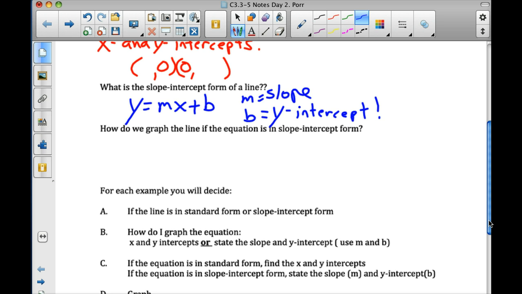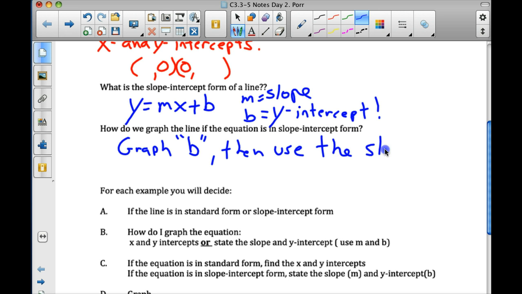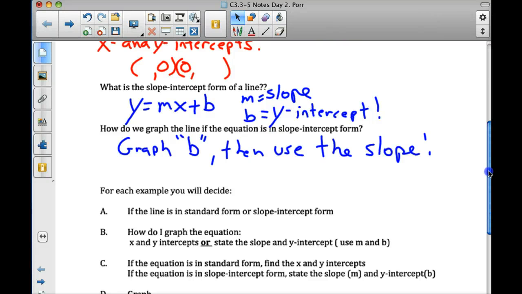Now, how do we graph a line if it's in slope-intercept form? Graph b, then use the slope. This is what you guys have been doing for the last couple days. Does that make sense? You graph lines in slope-intercept form? Yes or no? Thumbs up or thumbs down? Thumbs up. Well, we'll see.